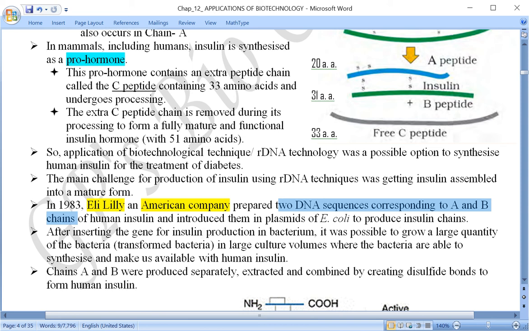and then this was introduced into the plasmid of E. coli bacteria.